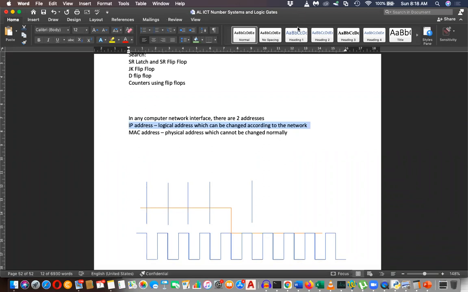It's a fixed address. That is something similar to the MAC address. The MAC address is given by the manufacturer. It is basically called media access control. The media access control address is given by the manufacturer at manufacturing time, and it's not going to change.